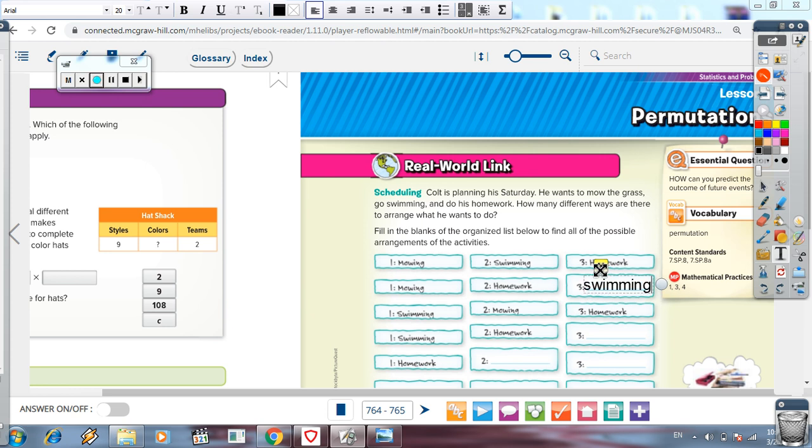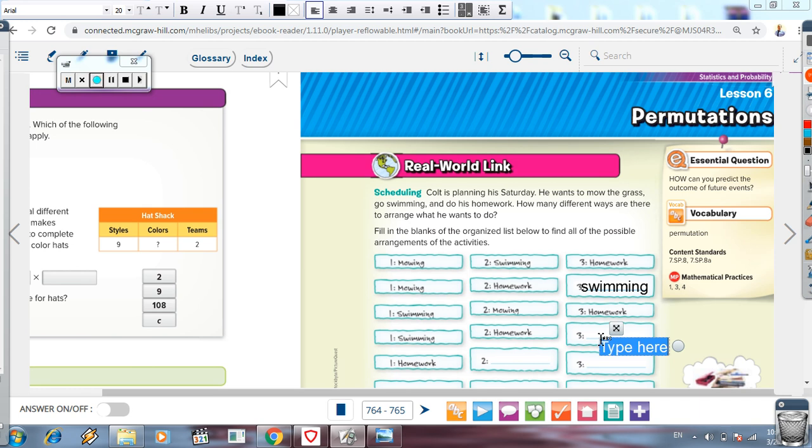Maybe I will ask Amr Khalid, what's your opinion? Amr Khalid will say swimming, mowing, homework. I will ask Ranim. Ranim will say swimming, homework, and then the third event. She didn't say it, so she must write here, mowing. Then I will write here, mowing.